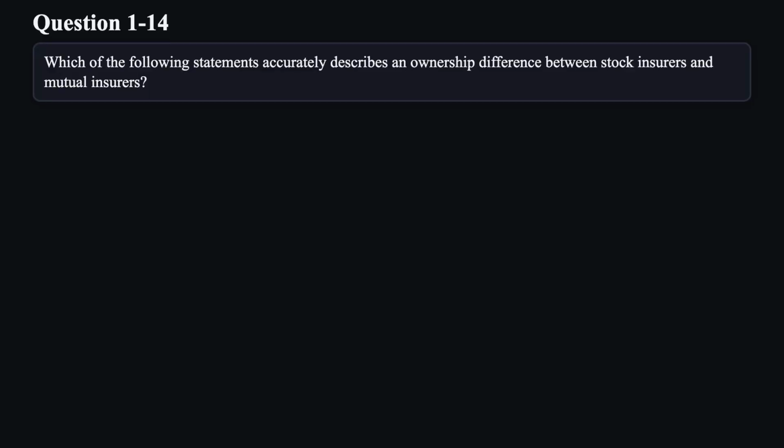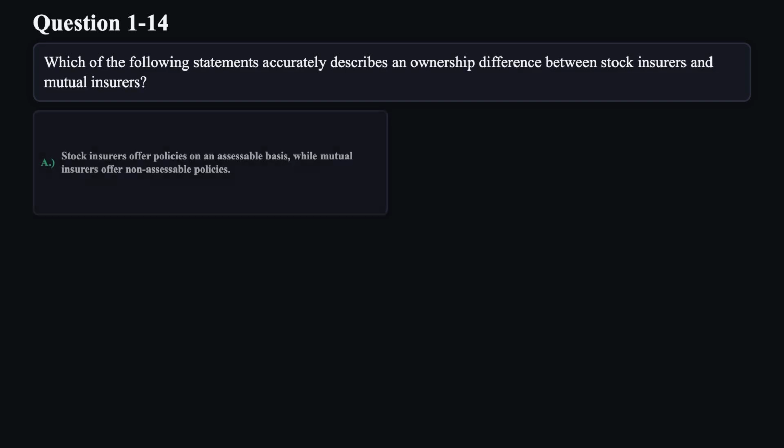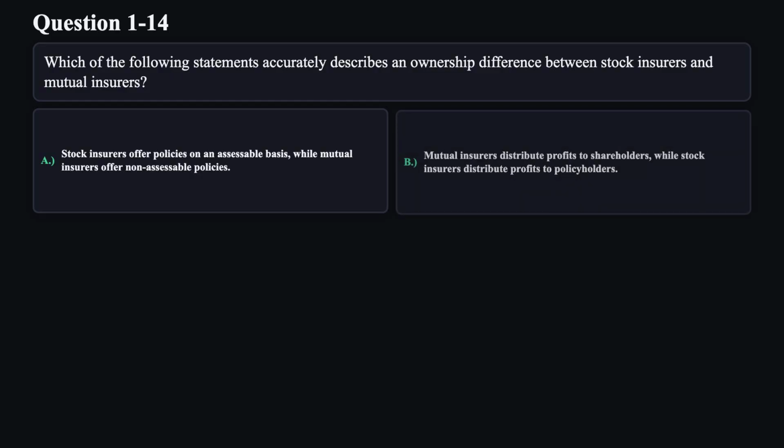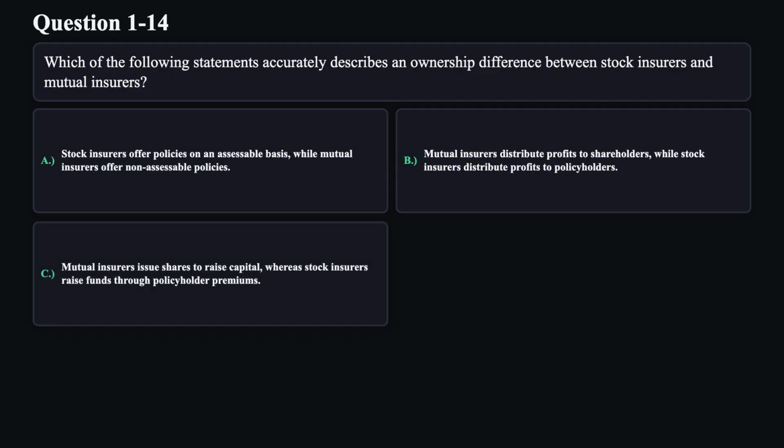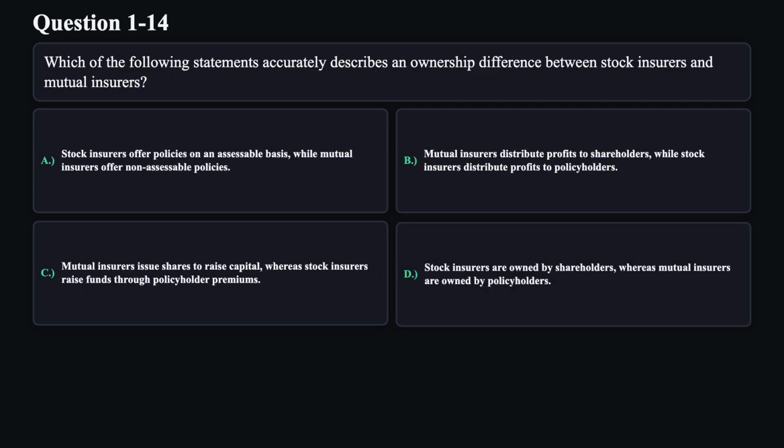Question 14. Which of the following statements accurately describes an ownership difference between stock insurers and mutual insurers? A. Stock insurers offer policies on an assessable basis, while mutual insurers offer non-assessable policies. B. Mutual insurers distribute profits to shareholders, while stock insurers distribute profits to policyholders. C. Mutual insurers issue shares to raise capital, whereas stock insurers raise funds through policyholder premiums. D. Stock insurers are owned by shareholders, whereas mutual insurers are owned by policyholders.